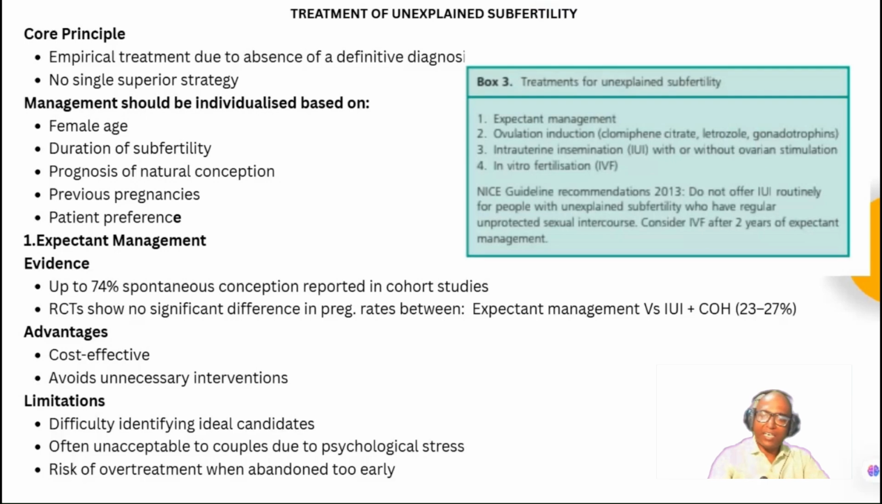But the TOG also clearly mentions the guideline recommendations in 2013: do not offer IUI routinely for people with unexplained infertility or subfertility who have regular unprotected sexual intercourse. Consider IVF after 2 years of expectant management. So even the TOG article makes clear that NICE does not recommend any ovulation induction or IUI in these patients. Expectant management is first, with almost 75% conception rate. It is cost effective and avoids unnecessary intervention.